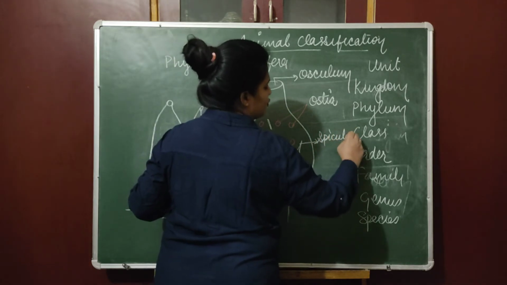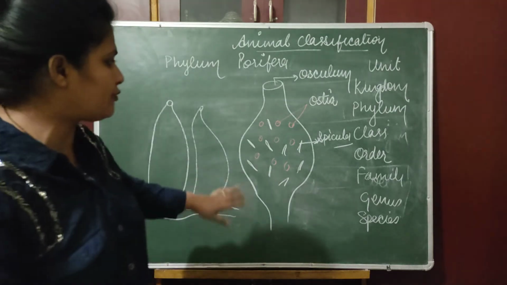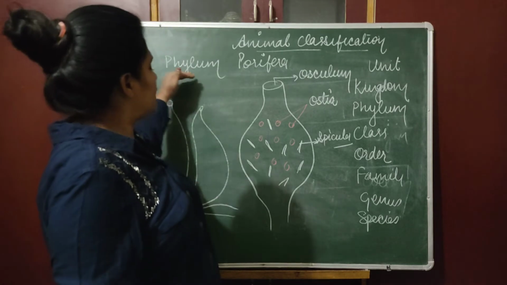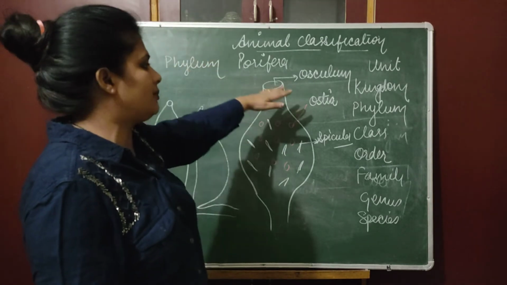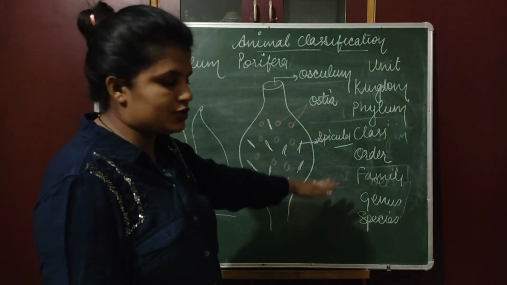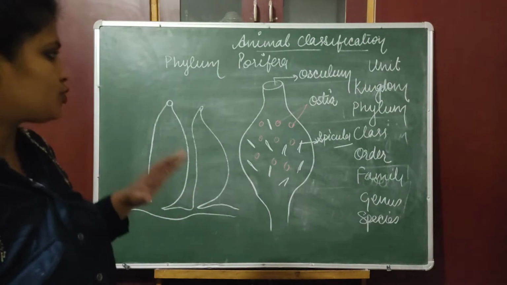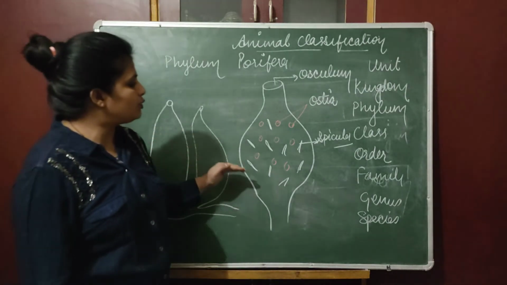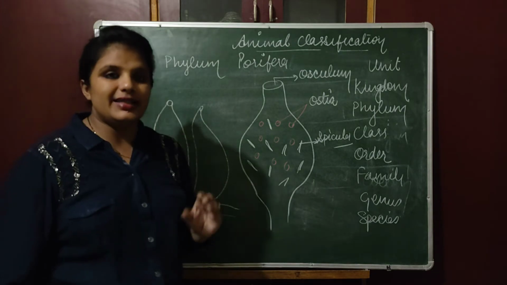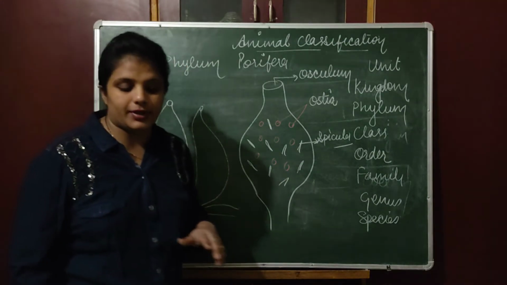So what you have to do, students, this is part of your practical file. You have to draw the diagram of this organism. You have to write down the classification, kingdom Animalia, phylum Porifera, and the rest of the classification, class, order and all, is not part of your syllabus. You are not supposed to mention it. So you have to draw this diagram and you have to write at least 5 characteristics of this organism. So what are the 5 characteristics?